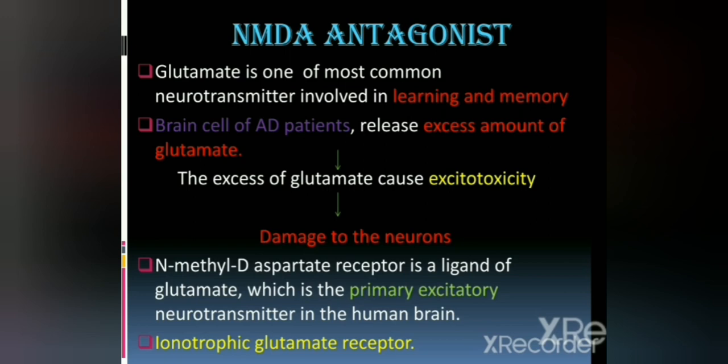The NMDA receptor, also called N-methyl D-aspartate receptor, is a ligand of glutamate, which is a primary excitatory neurotransmitter in the brain. It is an ionotropic glutamate receptor.